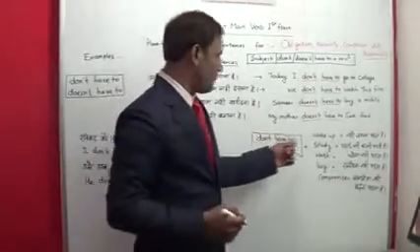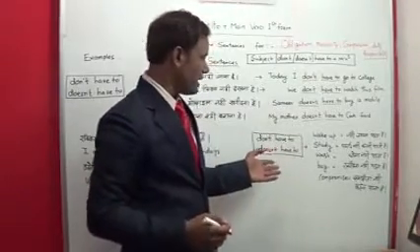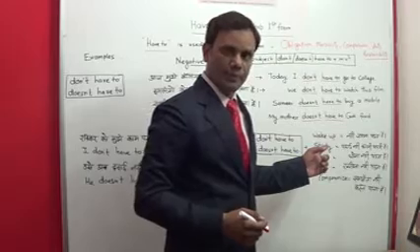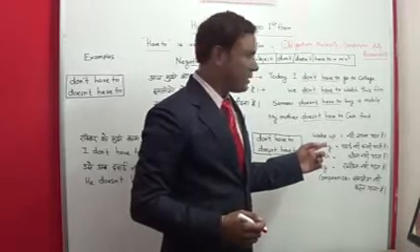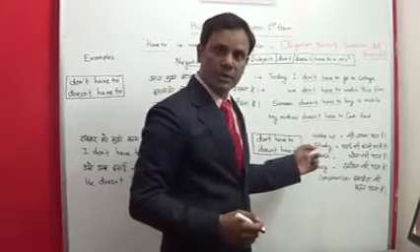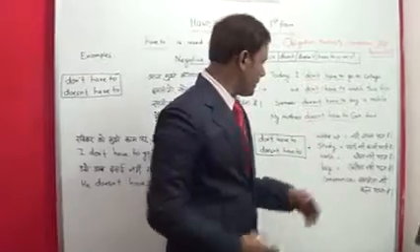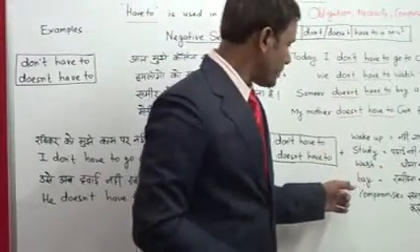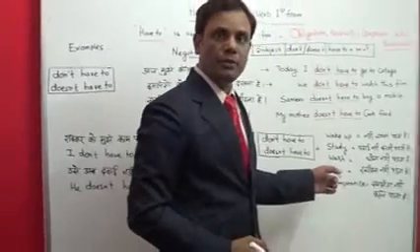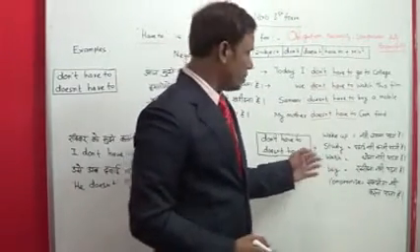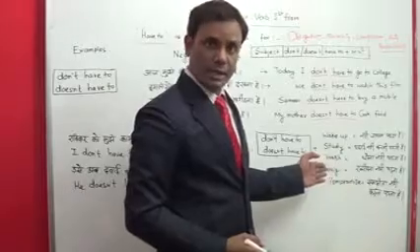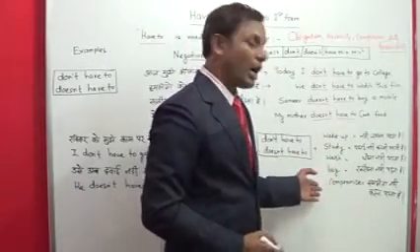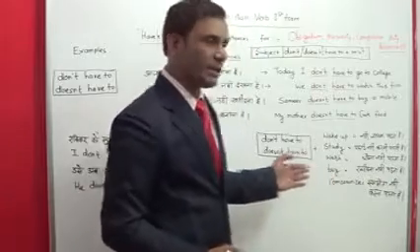So here don't have to and doesn't have to are followed by verb first form, like don't have to wake up. I don't have to study. I don't have to wash. She doesn't have to buy vegetables from the market. We don't have to compromise.